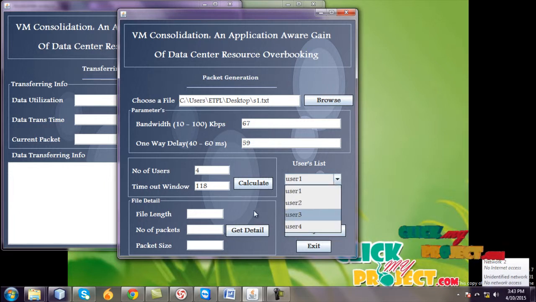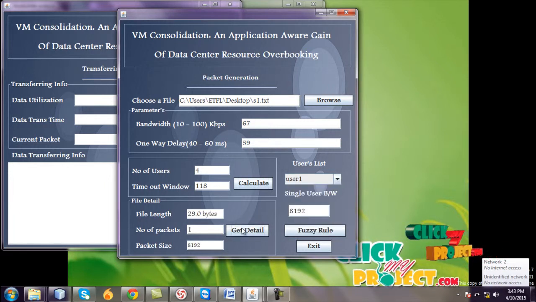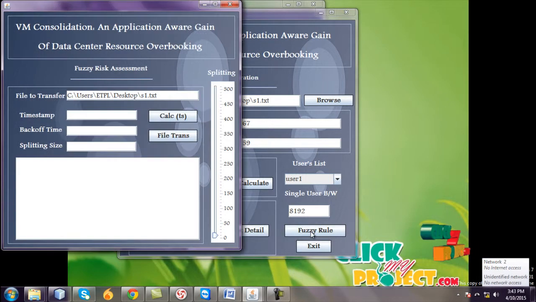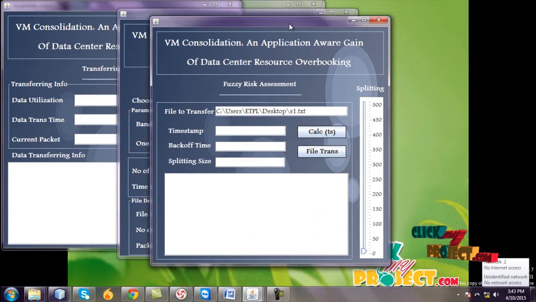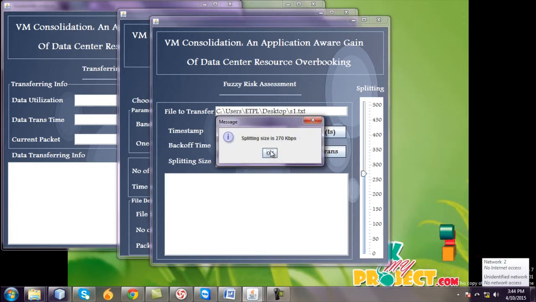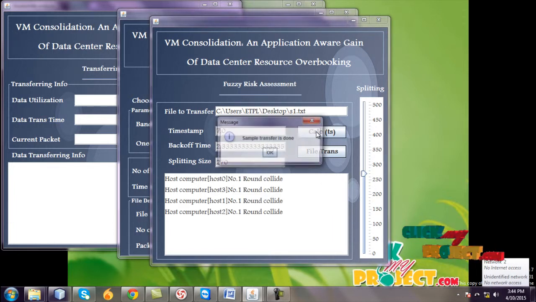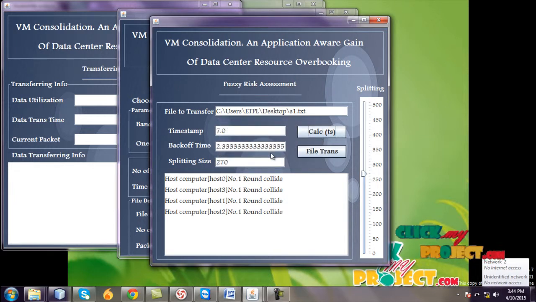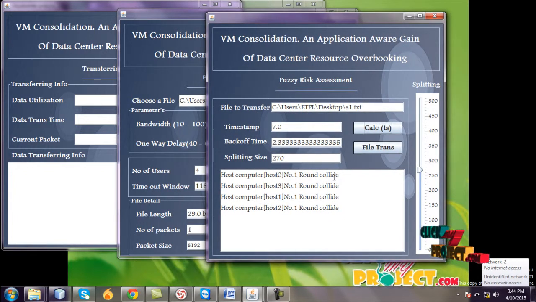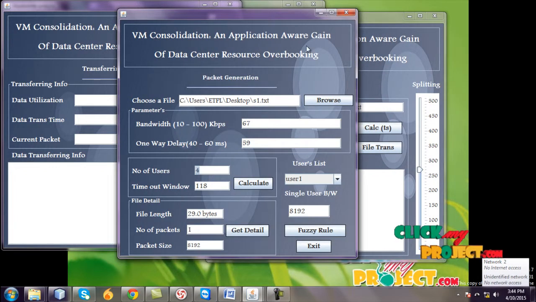Create the 4 users, and file length and number of packets. Packet size is 8192 and go to fuzzy rule, and move to 270 KB size, and sample transfer is successful, already agreed with the 4 users.